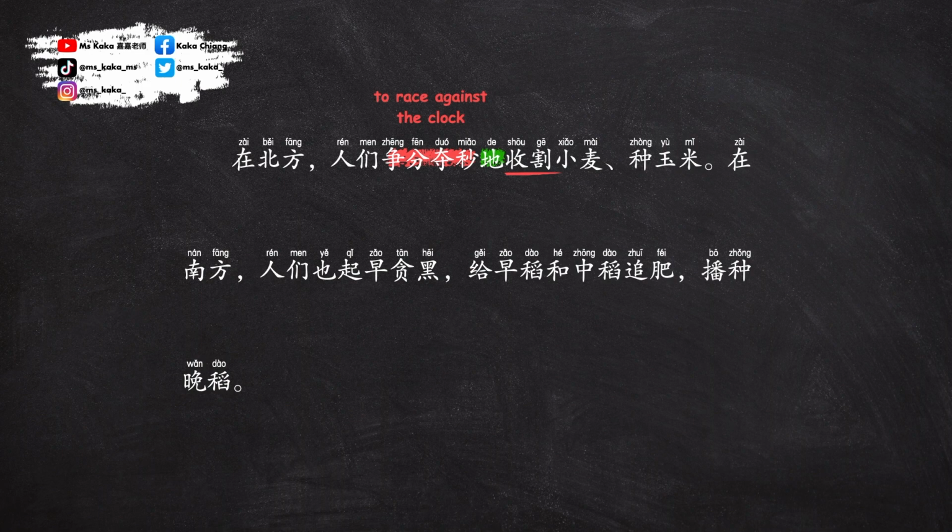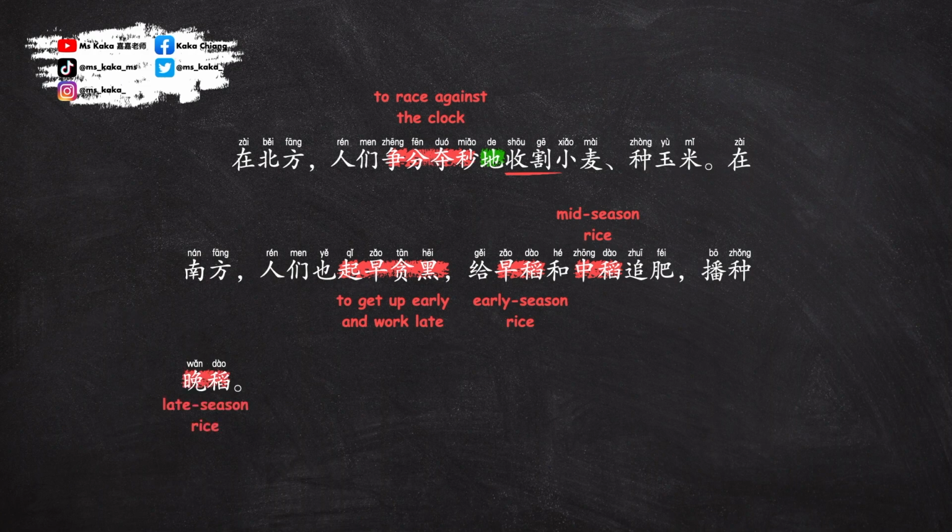在南方，人们起早贪黑，给早稻和中稻追肥，播种晚稻。早稻 is early season rice, sown in the early spring and harvested in the summer. 中稻 is mid-season rice, sown after the early rice and harvested before the late season rice. 晚稻 is the late season rice, sown after the mid-season rice with a longer growing period. 追肥 means to top dress, applying additional fertilizer to crops during their growing season. In the southern region, people wake up early and work late into the night, applying fertilizer to early and mid-season rice and sowing late-season rice.